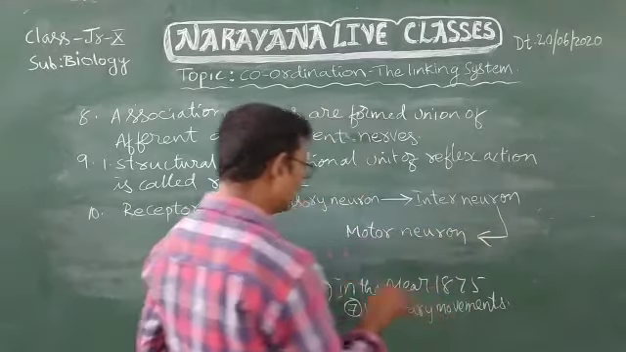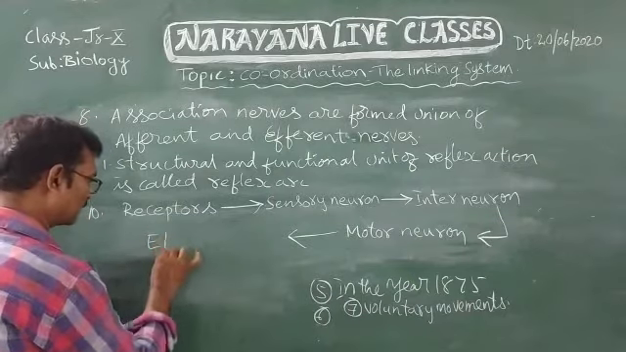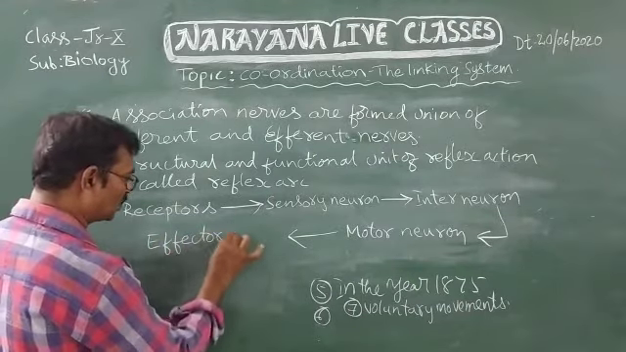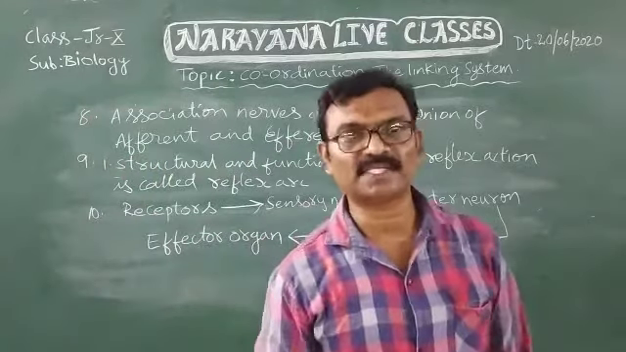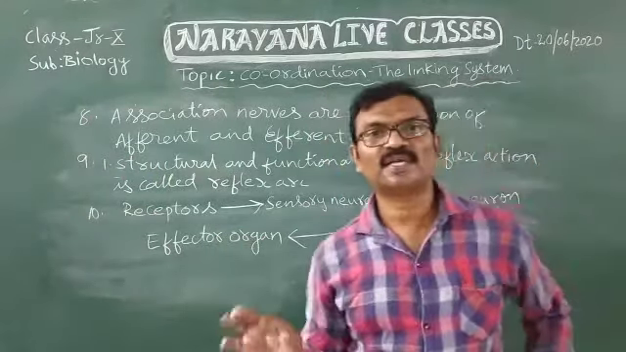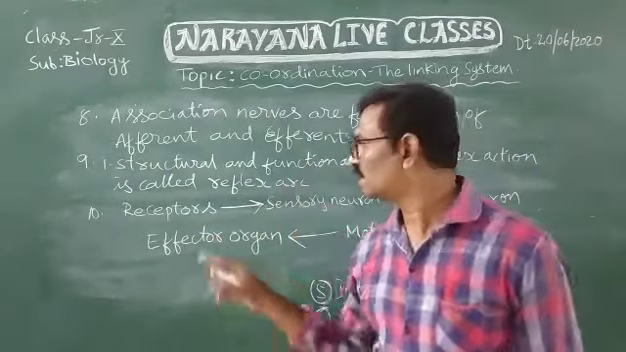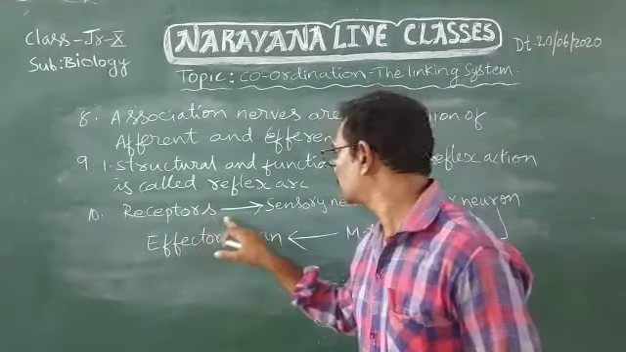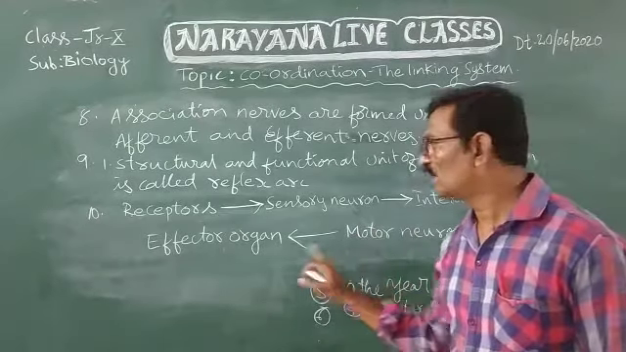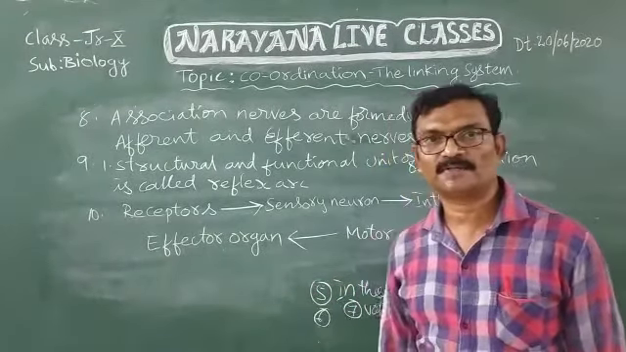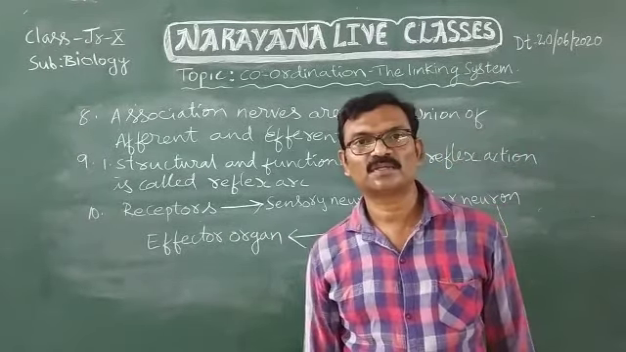That response is given to the motor neuron. This motor neuron carries that response to the effector organ. Effector organ is also known as muscle. This is the flowchart of reflex arc. See how many parts are involved in the reflex arc? Five parts: receptors or detectors, sensory neuron, interneuron, motor neuron and effector organ. So this is the flowchart of reflex action.